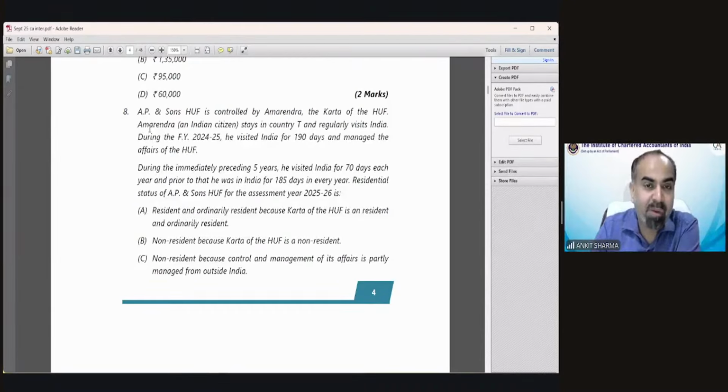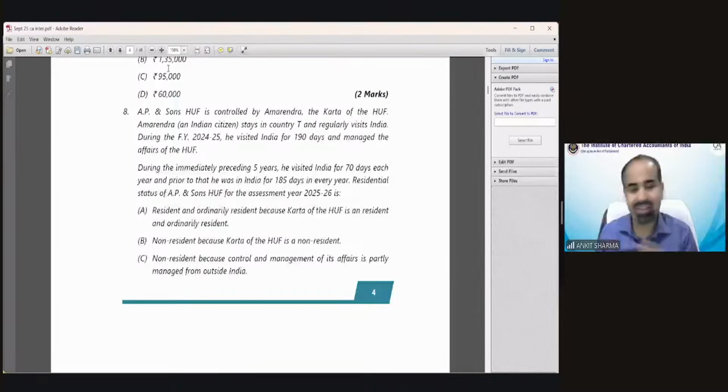Those who have given the attempt of September 2025 and were not able to clear it: first of all, let me tell you, there is nothing to worry about. That is only an unsuccessful attempt, not failed. It just means you were not able to clear in this attempt. Do not take the burden that you got failed. You would fail only if you leave this course. As you start your next attempt, just find out your weaknesses and try to remove them. If you are able to do that, you would be able to clear in the next attempt.